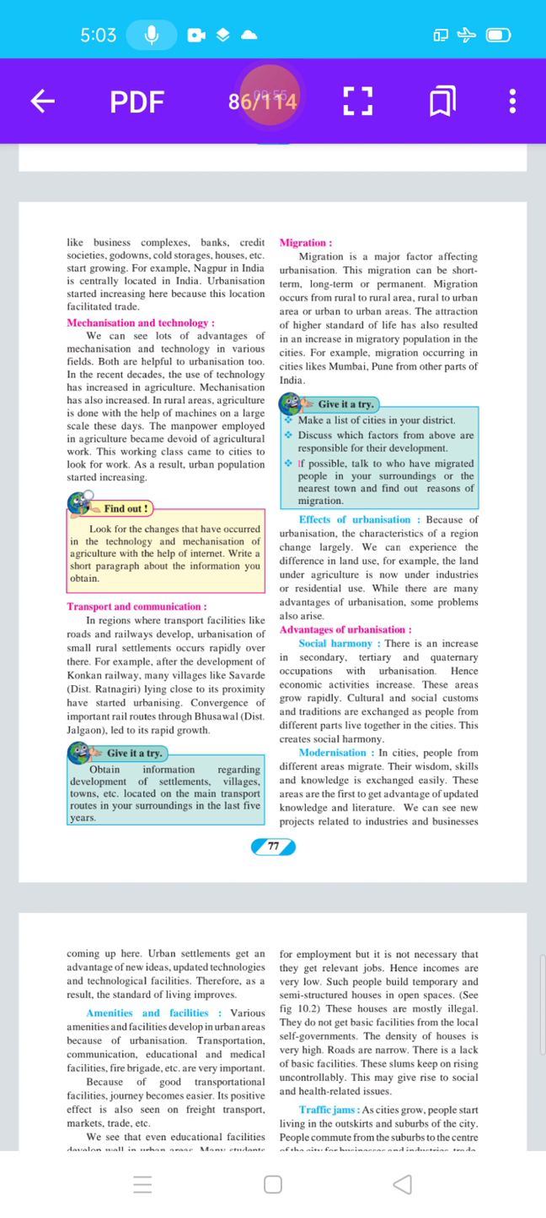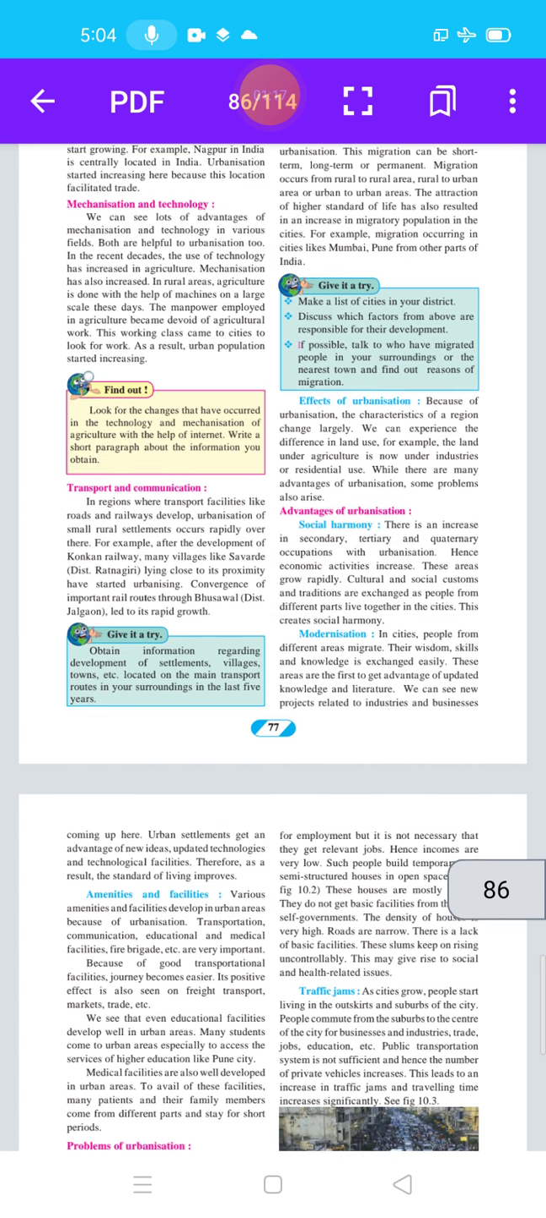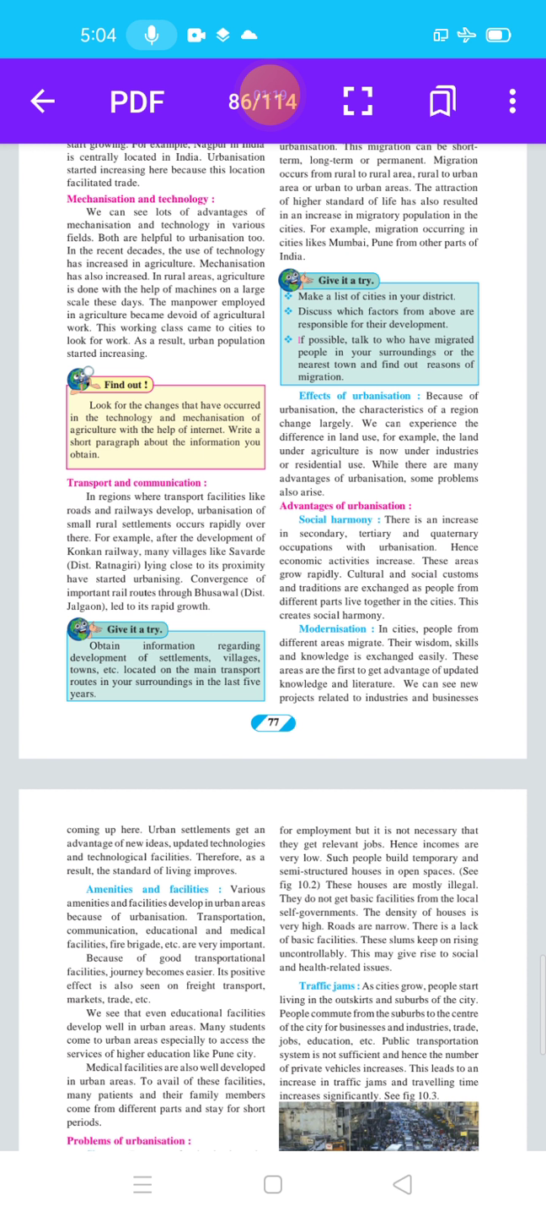In regions where transport facilities like roads and railways develop, urbanization of small rural settlements occurs rapidly. For example, after the development of Konkan Railway, many villages like Savarde, Ratnagiri, lying close to it, have started urbanizing. Convergence of important rail routes through Bhusawal, district Jalgaon, led to its rapid growth. Rapid growth means fast growing.